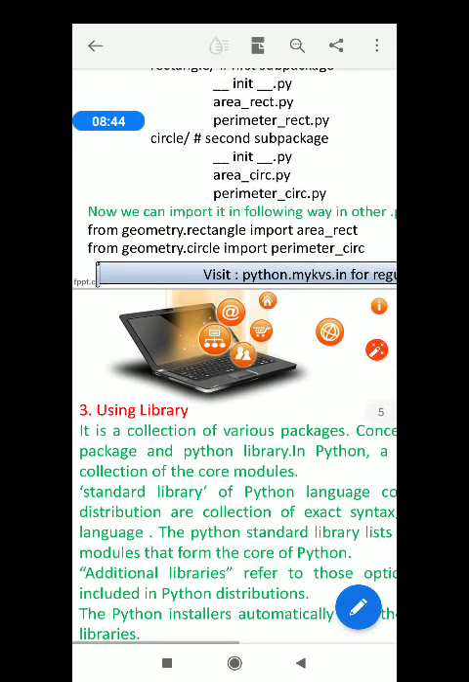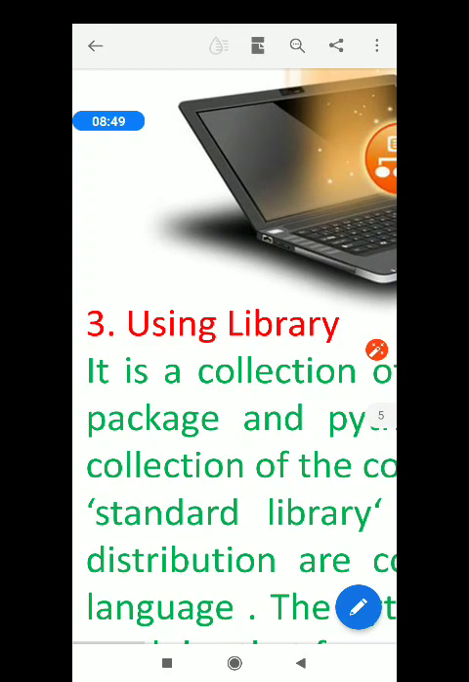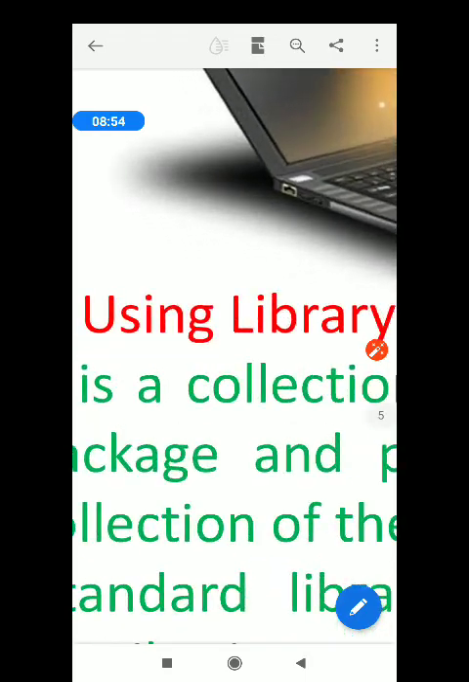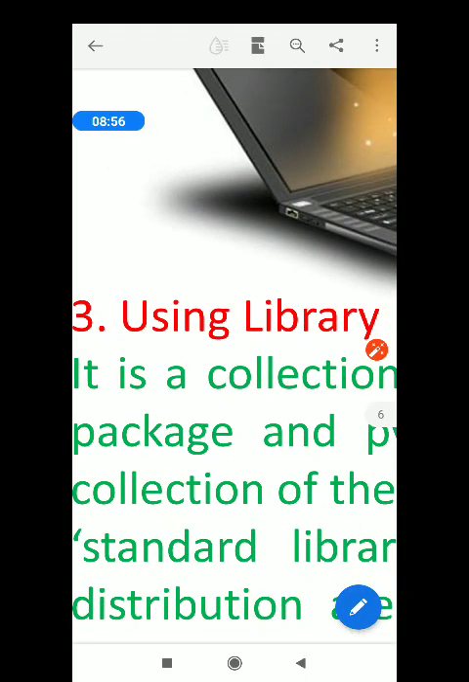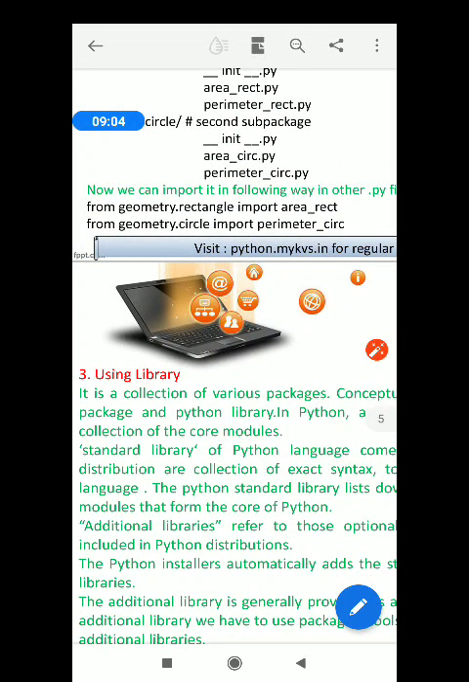Now I'm coming to the next topic, using library. As I have told you earlier, a library is a collection. Please give the heading using library and write down the formal definition. A library is a collection of various packages. Once you have created a package, like this one package geometry, you may create several other packages also. Those complete packages make up a library. So a library is a collection of various packages.